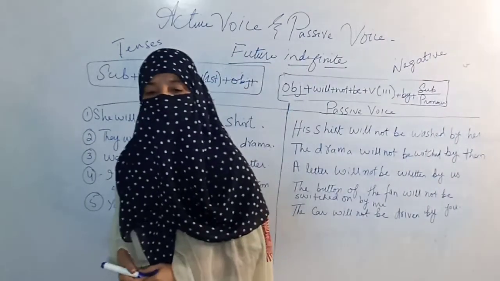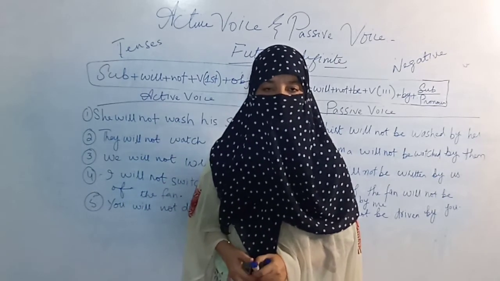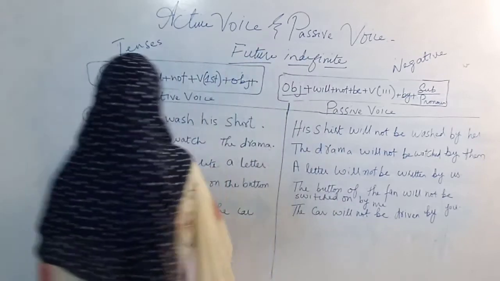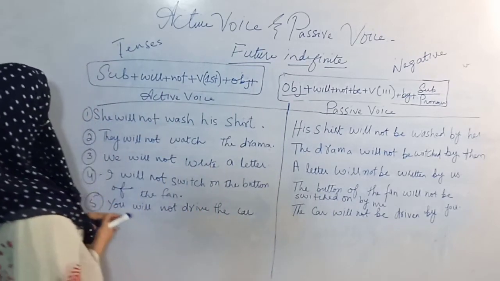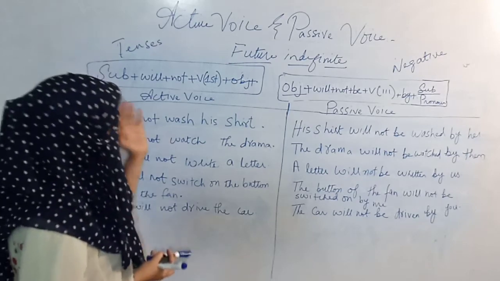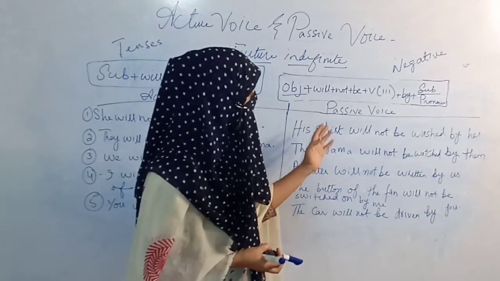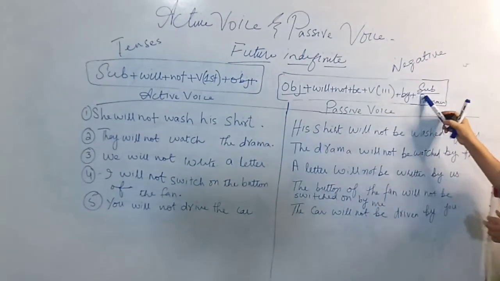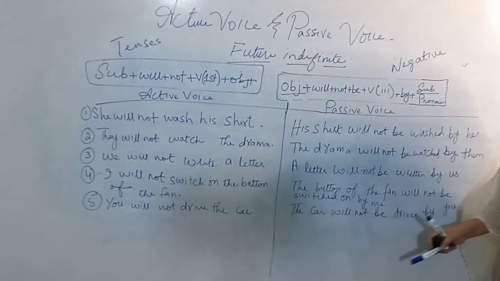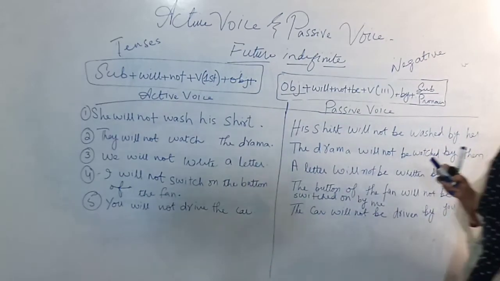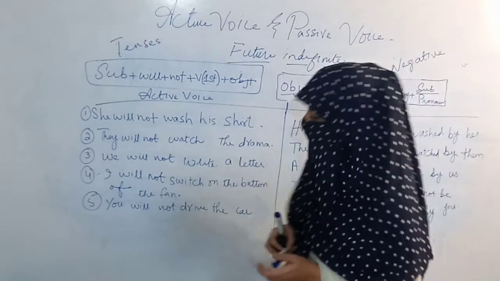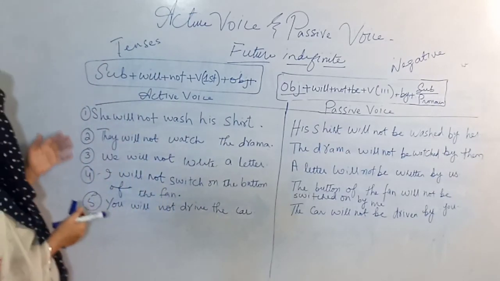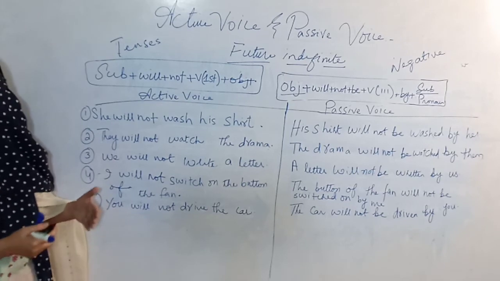So today we have done affirmative and negative sentences of future indefinite tense. I have told you the sentences of simple tenses. Then I have converted them into passive voice. The formula is written here. There are 5 examples which I gave in each video. In all videos I have made 5 sentences. So I hope by these examples you understand very well.